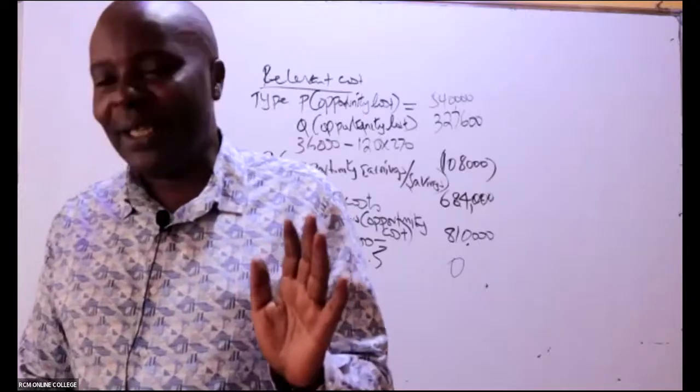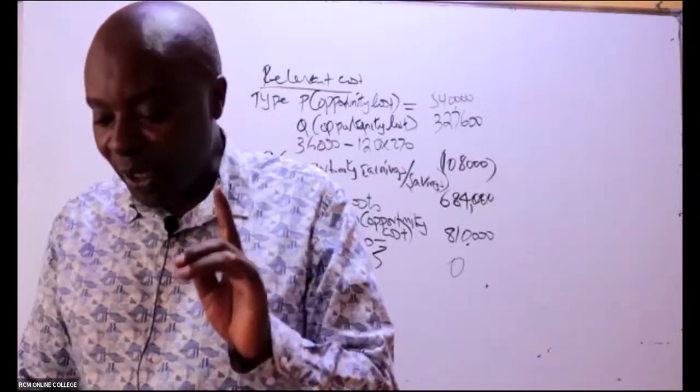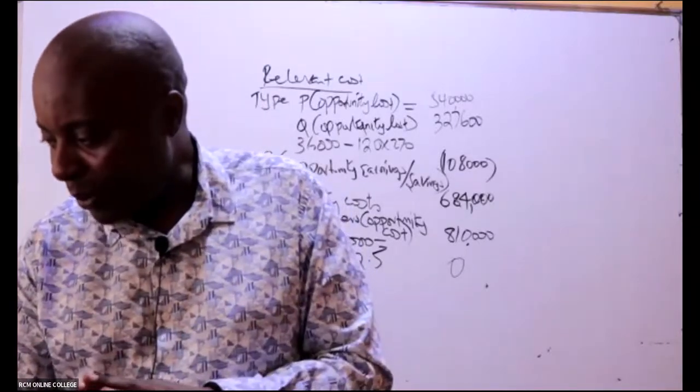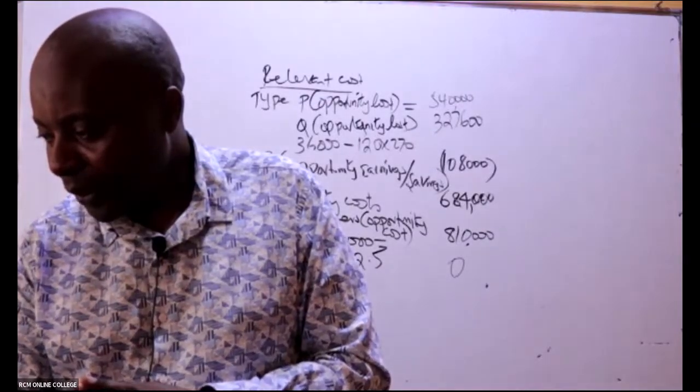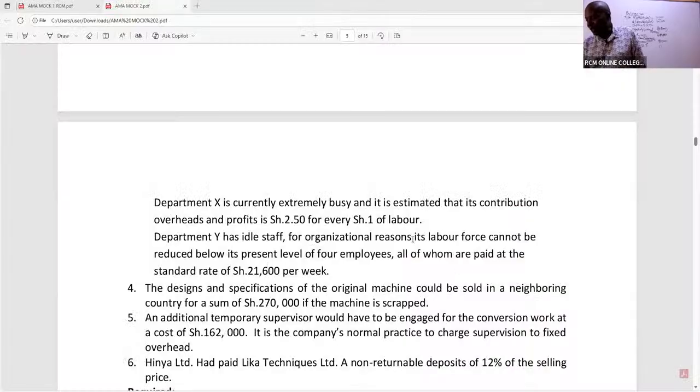Not a student. Even if you're an E student, you'll be able to get it, I'll be able to repeat because I can see somebody telling me to repeat there. But before I go to repeating, what else have they told me here? So Department Y has idle staff or not care.